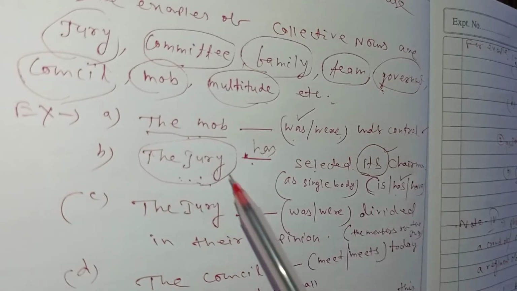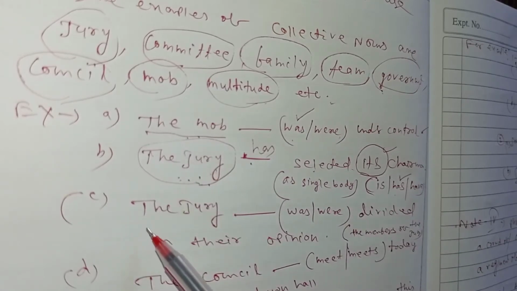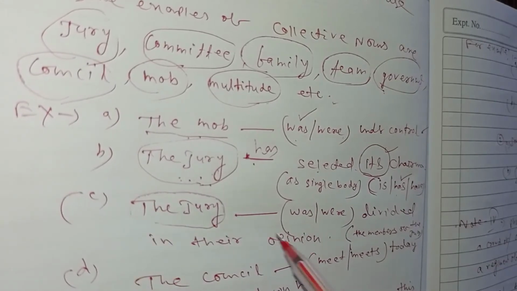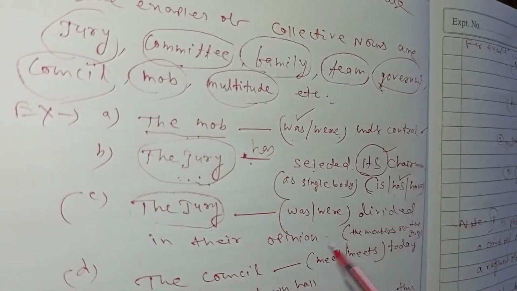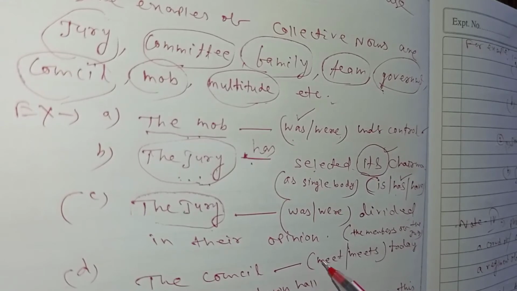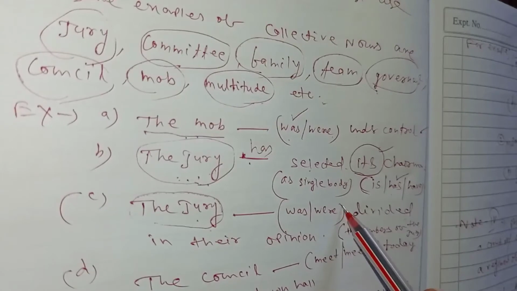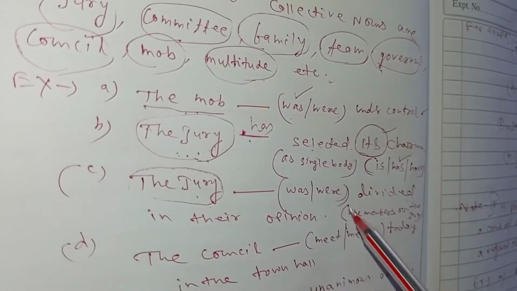But in the other sentence, you see the same word: "The jury divided in their opinion." The verbs in the bracket are was, were.